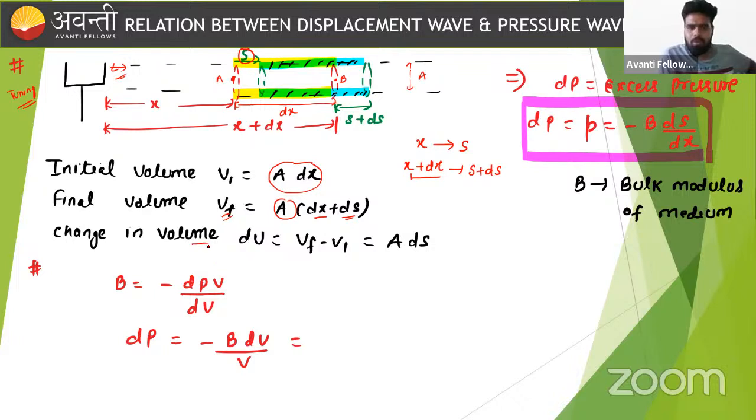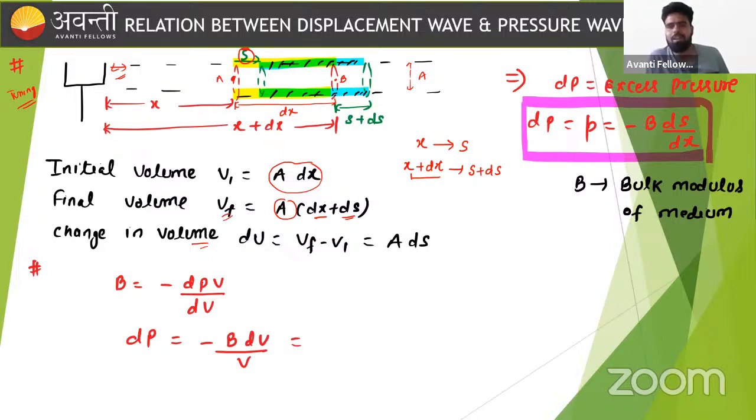So what is the change in volume? Why are we interested in finding the change in volume? Because we want to find out why this wave is generated. We know that this wave is generated because of some pressure difference, so here we want to know what the pressure difference is. In air, which is a compressible fluid, if pressure comes into the picture, then definitely some change in volume will occur. And the bulk modulus is defined for a given material.